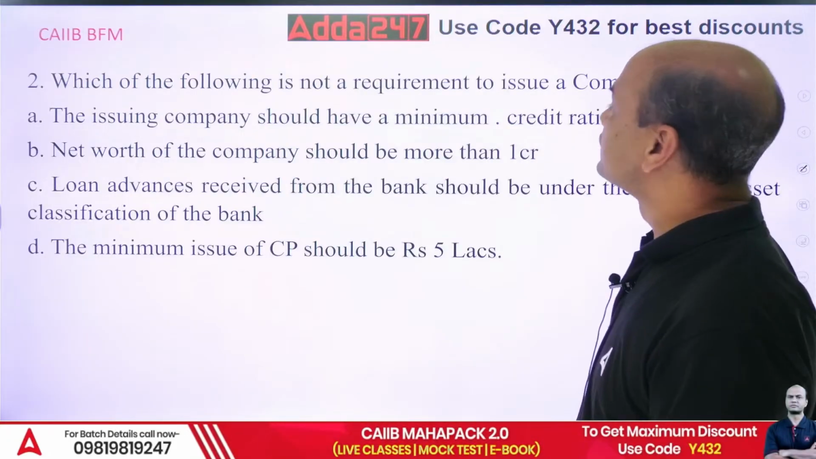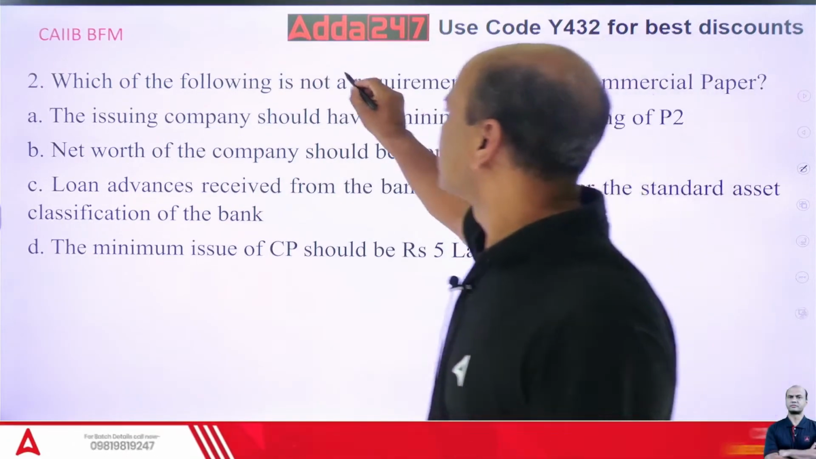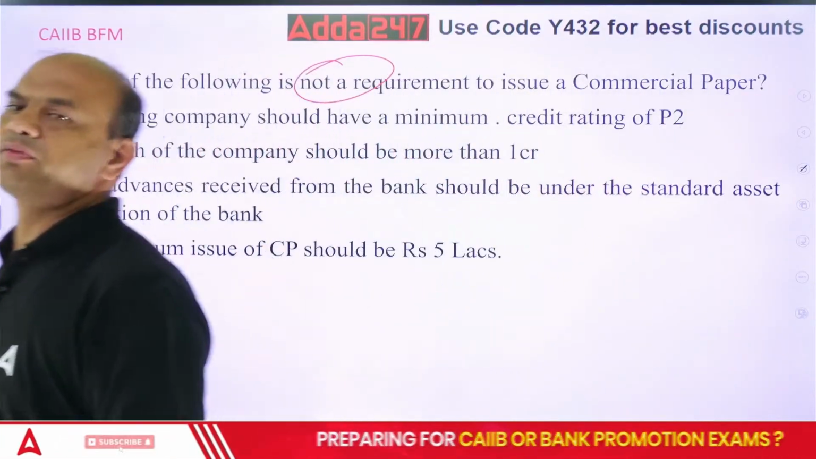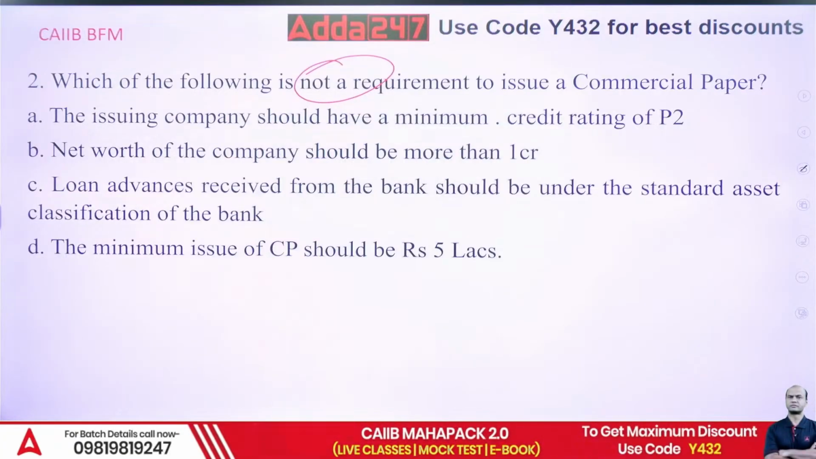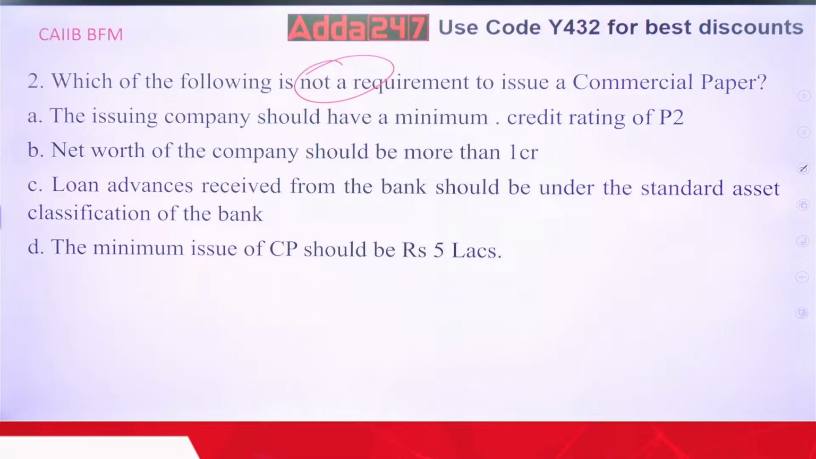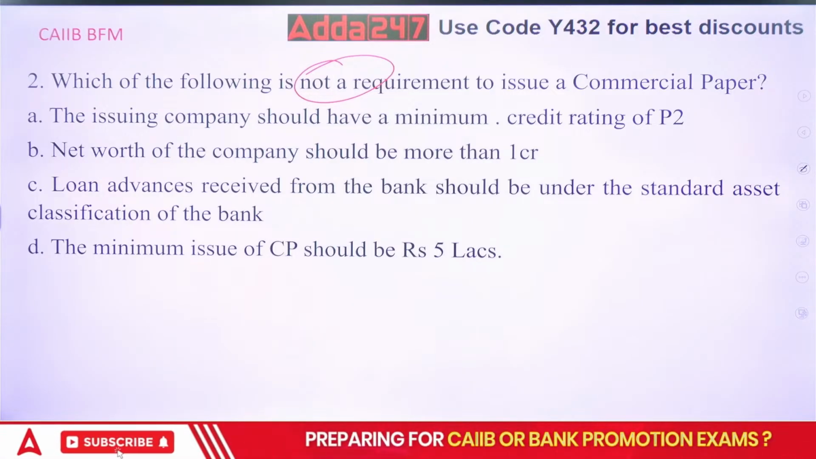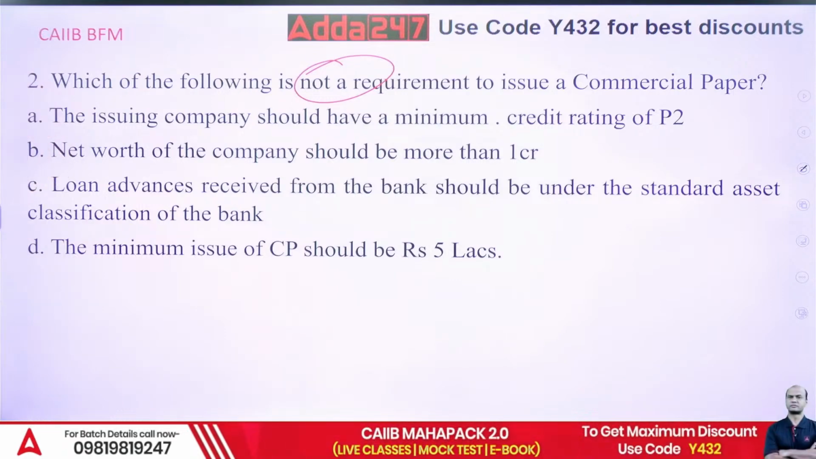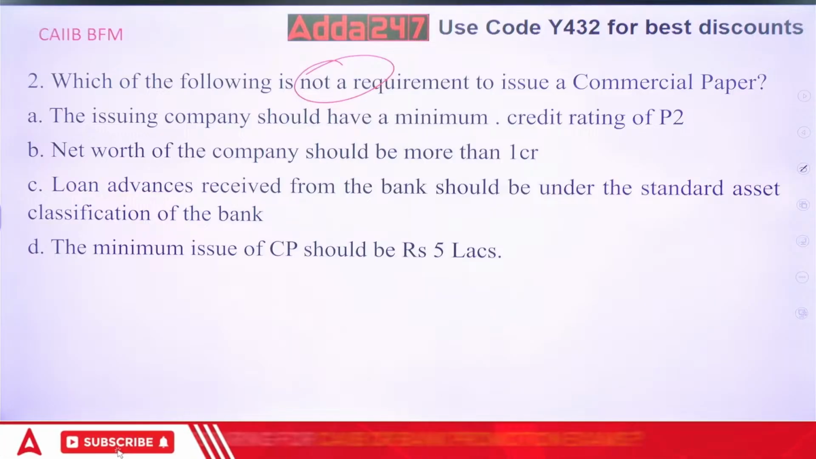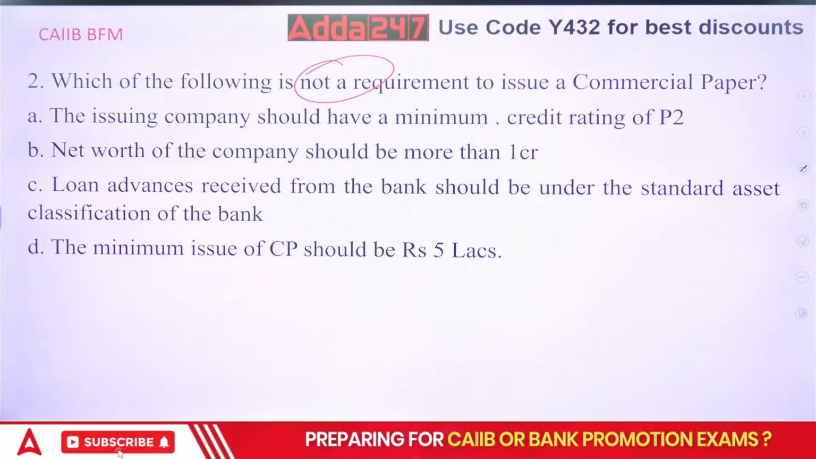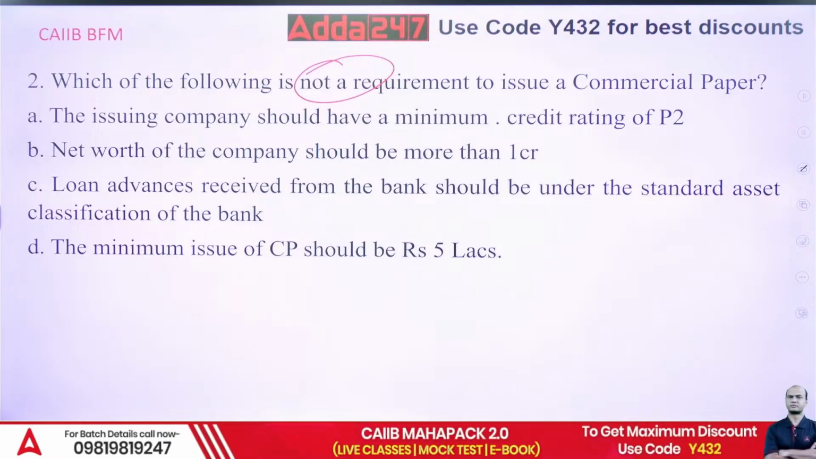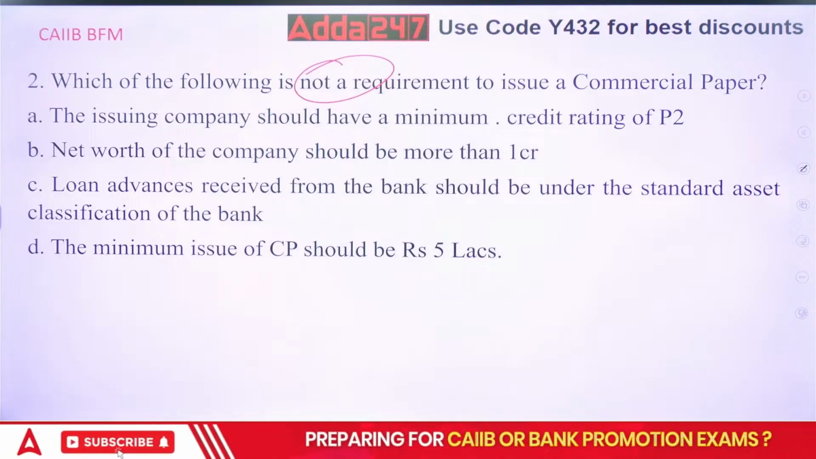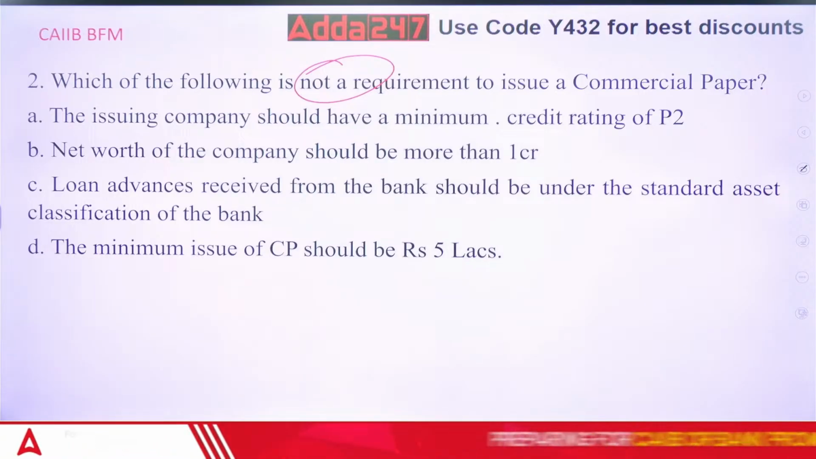Which of the following is not a requirement of commercial paper? Not, kindly note, not a requirement of CP. Very important question. Very, very important, because this will be there in the exam always. Some way or the other they'll ask you this question. The issuing bank should have a minimum credit rating of P2. Net worth of the company should be more than 1 crore. Loan advances received from the bank should be under standard asset. And minimum issue of CP should be 5 lakhs. So which one is not the requirement?